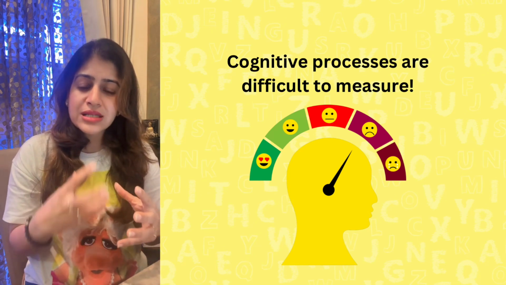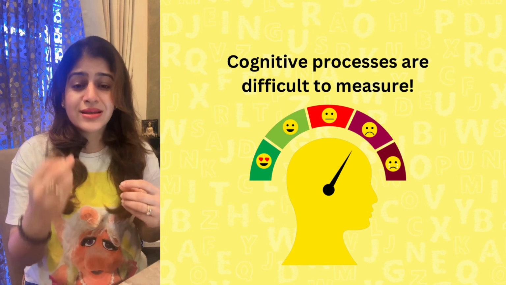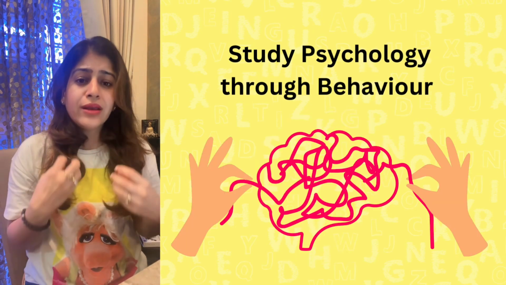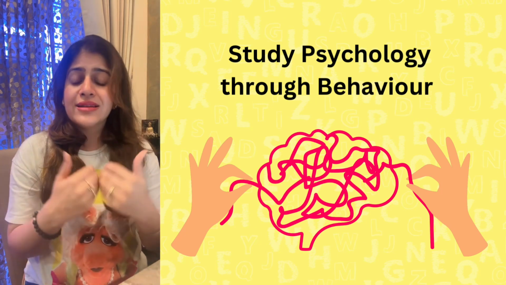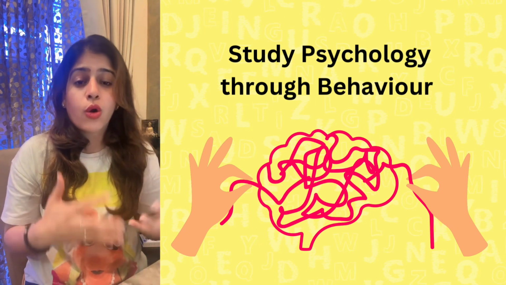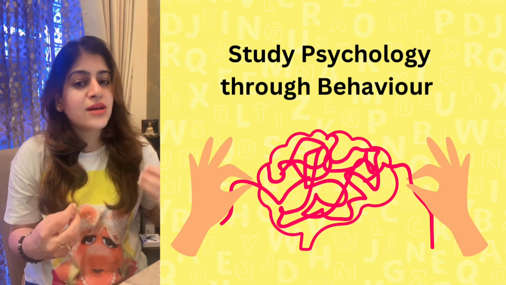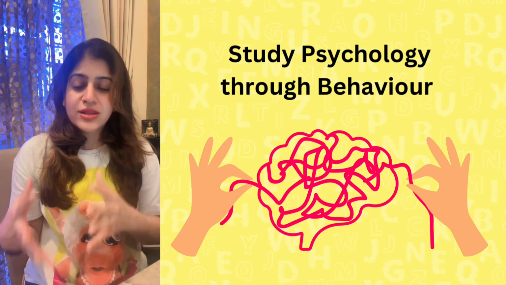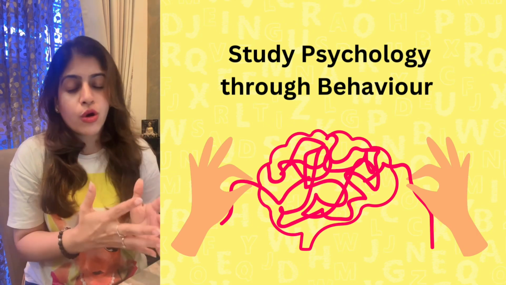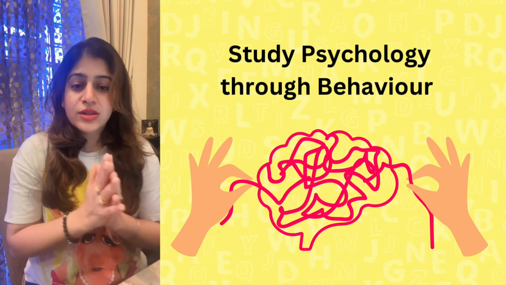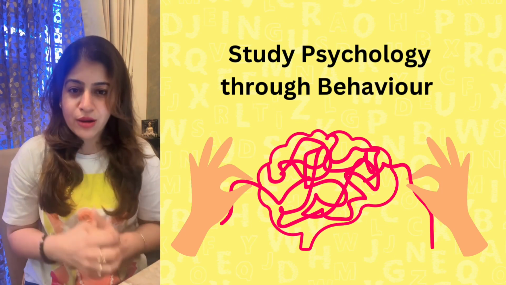We have to study psychology through various means, and one of the biggest means is behavior. The way the person behaves, we have a lot of theories, studies and research work done on the basis of that behavior, suggesting that this could be the reason and this is how the mind functions. So it is an indirect method of observation or of doing the research. That is why psychology is more difficult than studying biology.